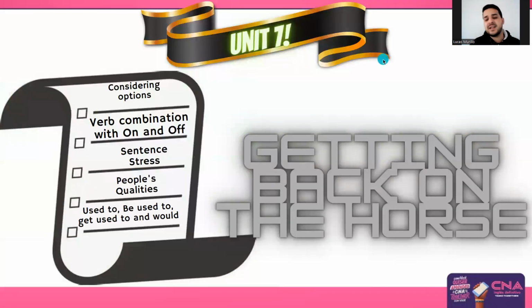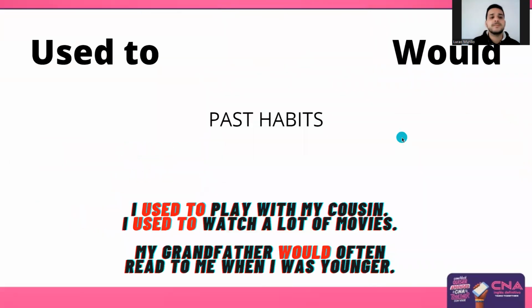That's unit 7, getting back on the horse, right? So here we study some verb combinations with on and off, expressions to consider opinion, sentence stress, people's qualities, and used to, be used to, get used to, and would. Okay, so let's start with used to and would, because with these two, right?